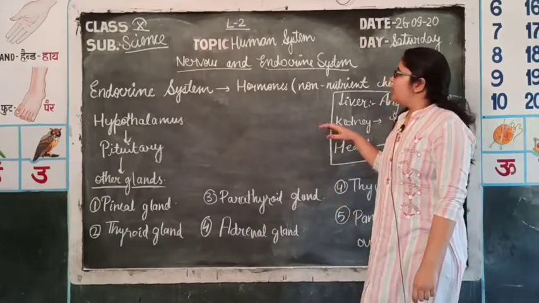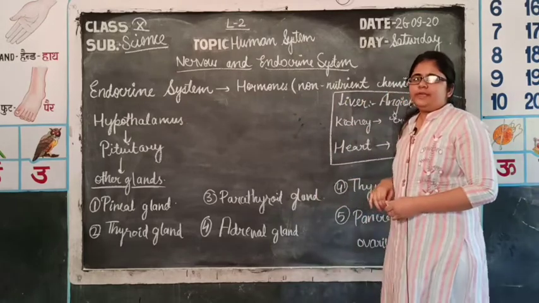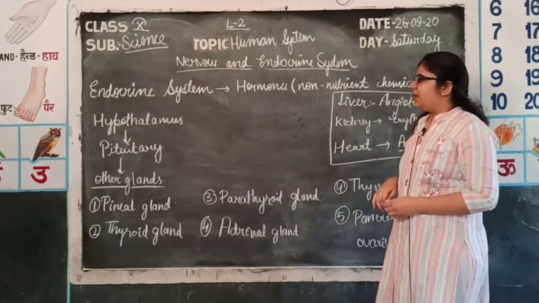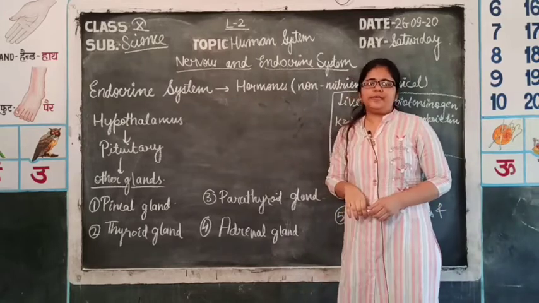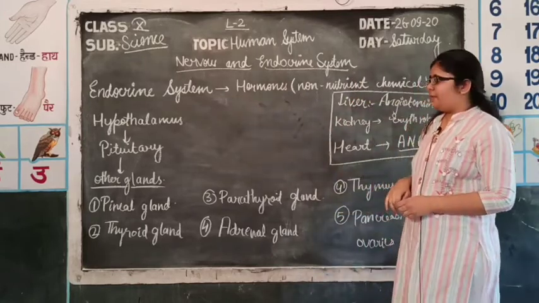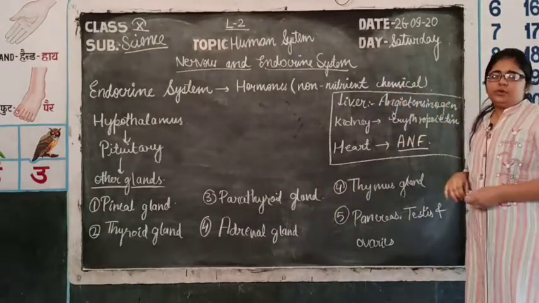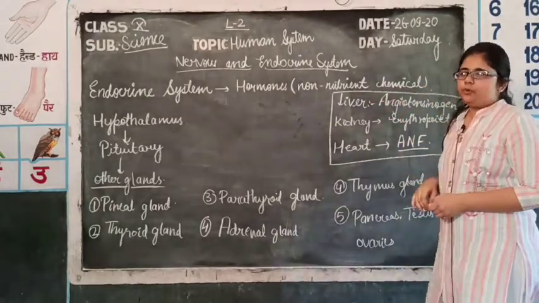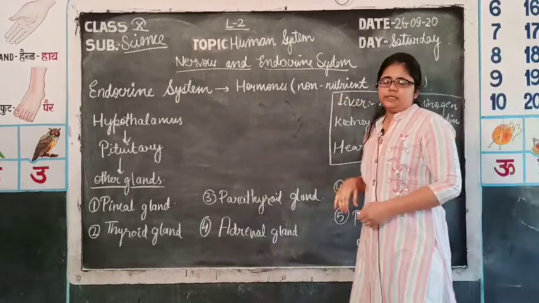Endocrine system is also a coordinating system of the body which coordinates the various organs of the body with the help of chemicals known as hormones. These hormones are present in very small amounts in our body. These are non-nutrient chemicals, so they have no nutritional support to the body.